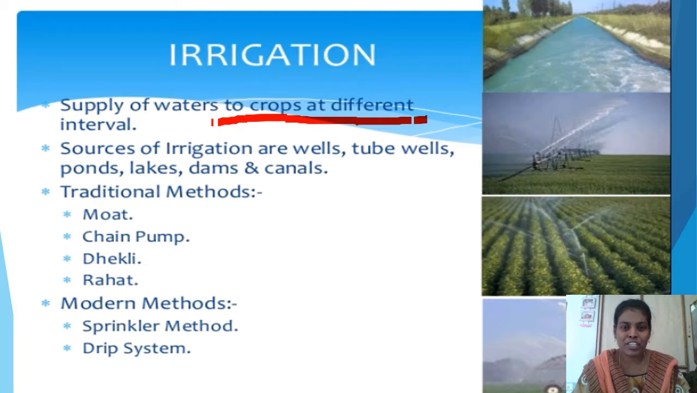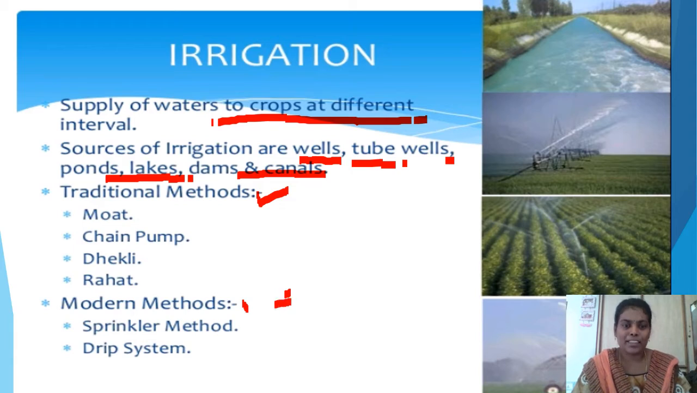Where do we get the water to supply to the crops? What are the sources of irrigation? If you see here, we get water from wells, or tube wells, or ponds, lakes, dams, and canals. We get water to irrigate from all these sources. If you observe, there are 2 methods under irrigation. One is the traditional method. The second one, nowadays the farmers are using modern methods.